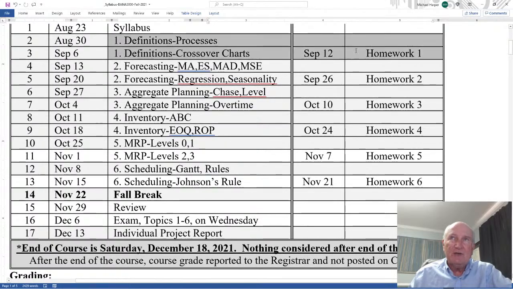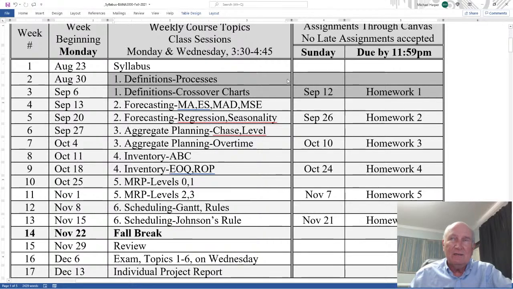You have plenty of time to cover the homework, and most people will have it done well before it's due. I will not open the homework to submit until Wednesday of the week. Wednesday, like this would be September 8th, is a Wednesday. September 6th is a Monday. September 8th is a Wednesday. That's when I open to submit the homework. So you have the homeworks already done, so you just submit them.